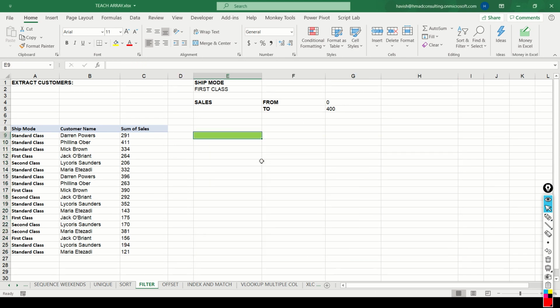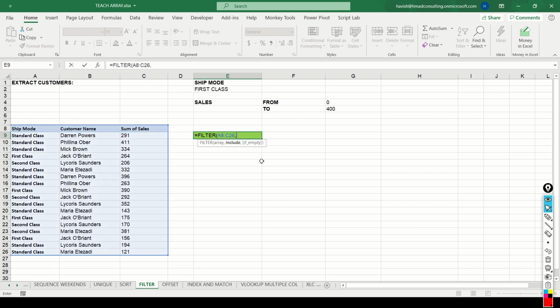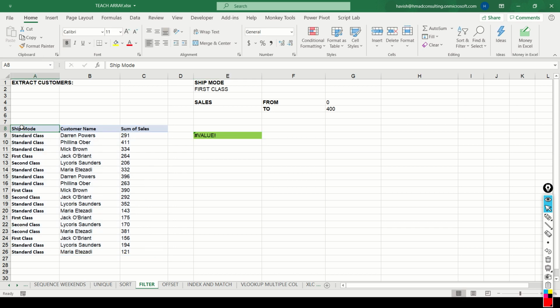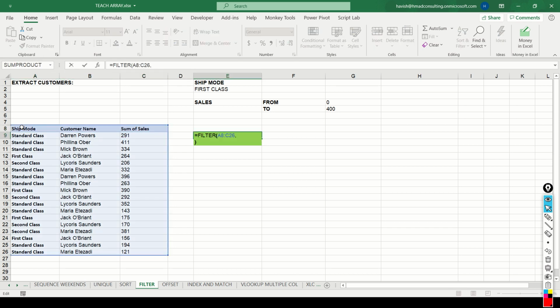Let me do that once again. We can write filter. Our array is all the three columns. What do we want to include? We want to say that A8 to A26 is equal to A2.